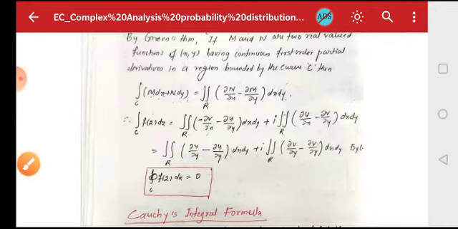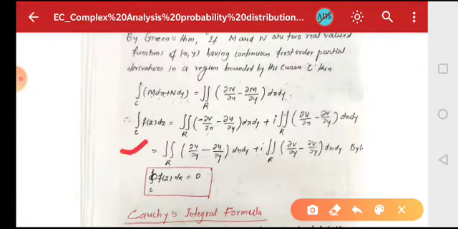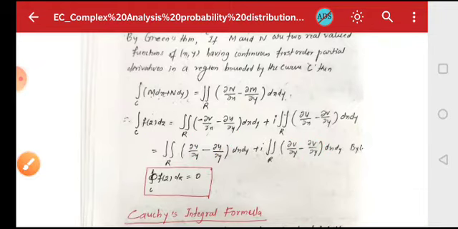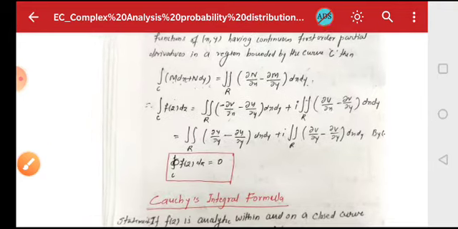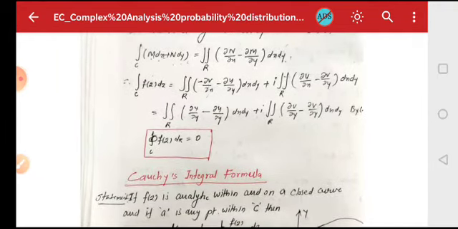If you replace that, then you will get the double integral over the region R of dou u by dou y minus dou u by dou y dx dy, which gets cancelled, plus i into the double integral over R of dou v by dou y minus dou v by dou y dx dy, which also gets cancelled, and which is nothing but equal to 0. Therefore the integral of f of z dz is equal to 0. This is Cauchy's theorem.